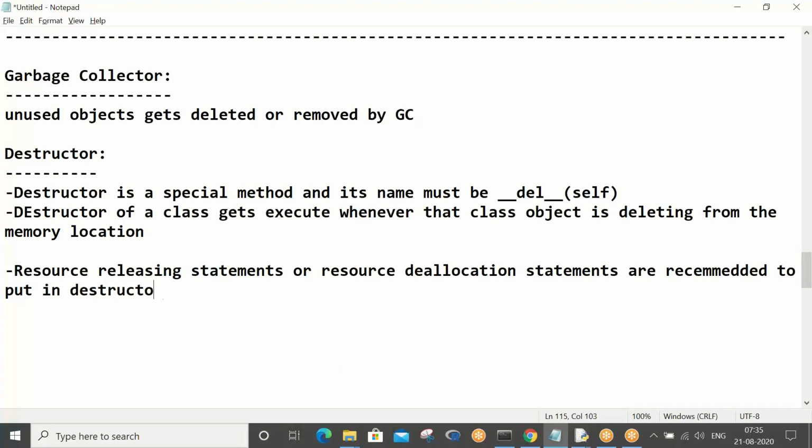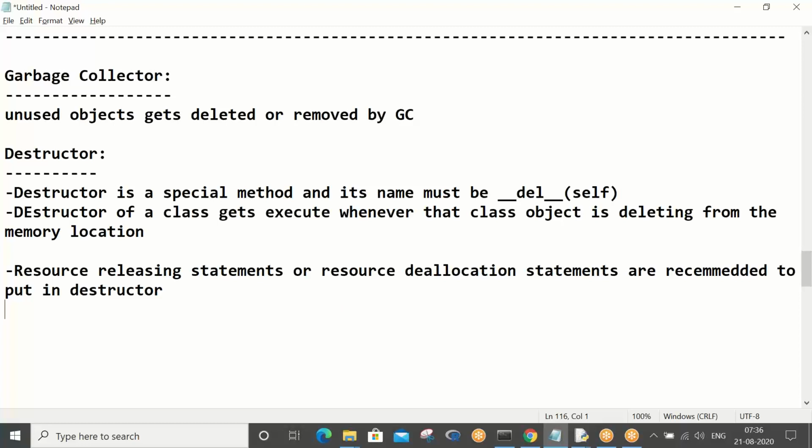So what do you mean by that, sir? Let me tell you. Resource releasing statements means whenever your job is completed, while coming out from that place, you have to hand over something and then come out.